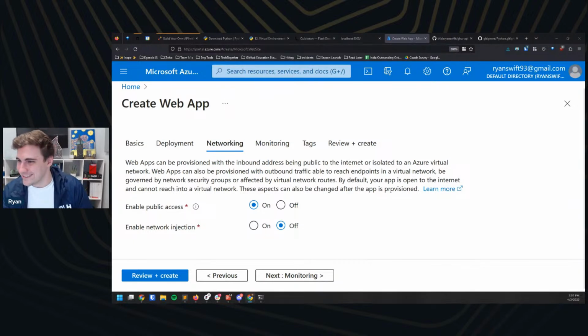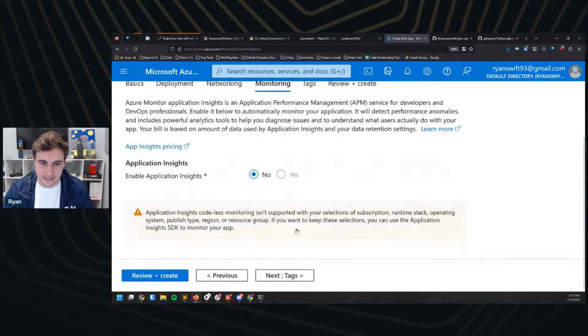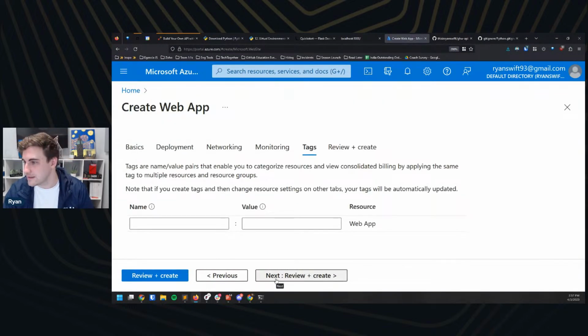So all good. Regardless, though, our next step here, we do want to enable public access. We don't want to enable network injection. We're just going to keep the defaults here. And you can read more about all of these things. I'm going to keep application insights off. Great. Tags, personally, I don't have any tags.